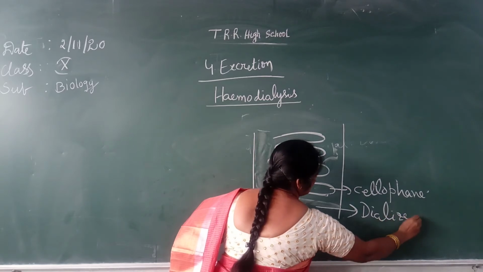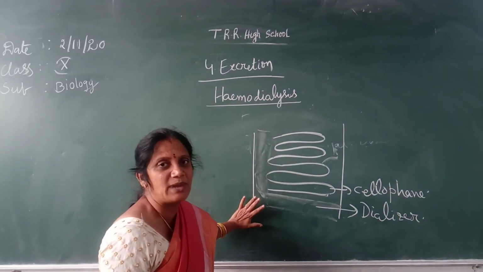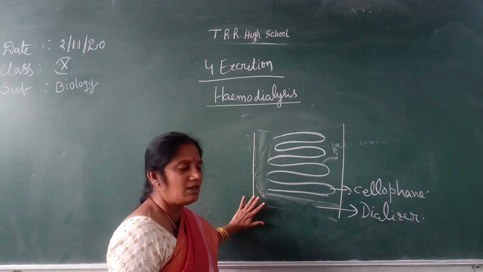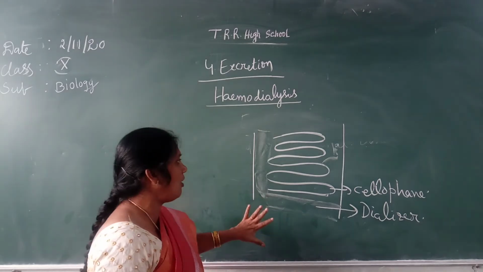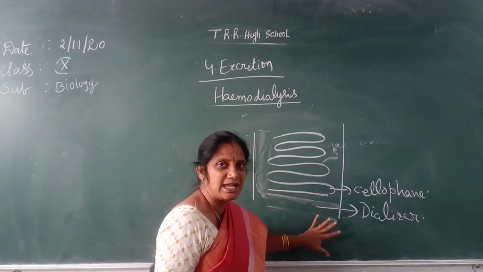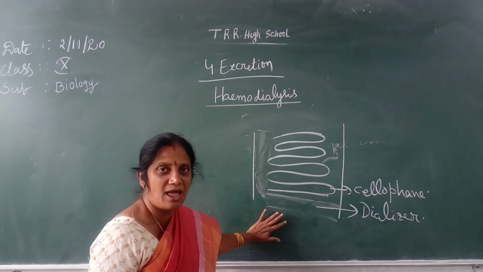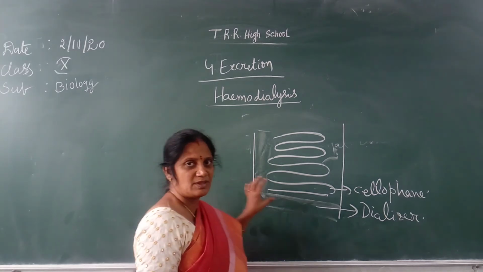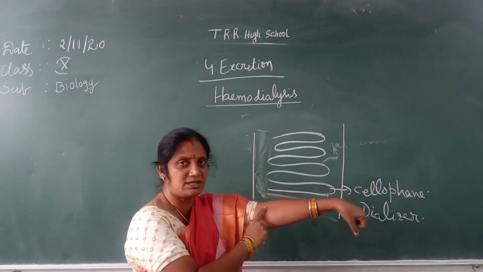This fluid is called the dialyzer fluid. It is equal to plasma. You know that plasma contains water and all the carbohydrates, proteins, fats, and minerals. So all those are present in this dialyzer fluid except the nitrogenous waste.